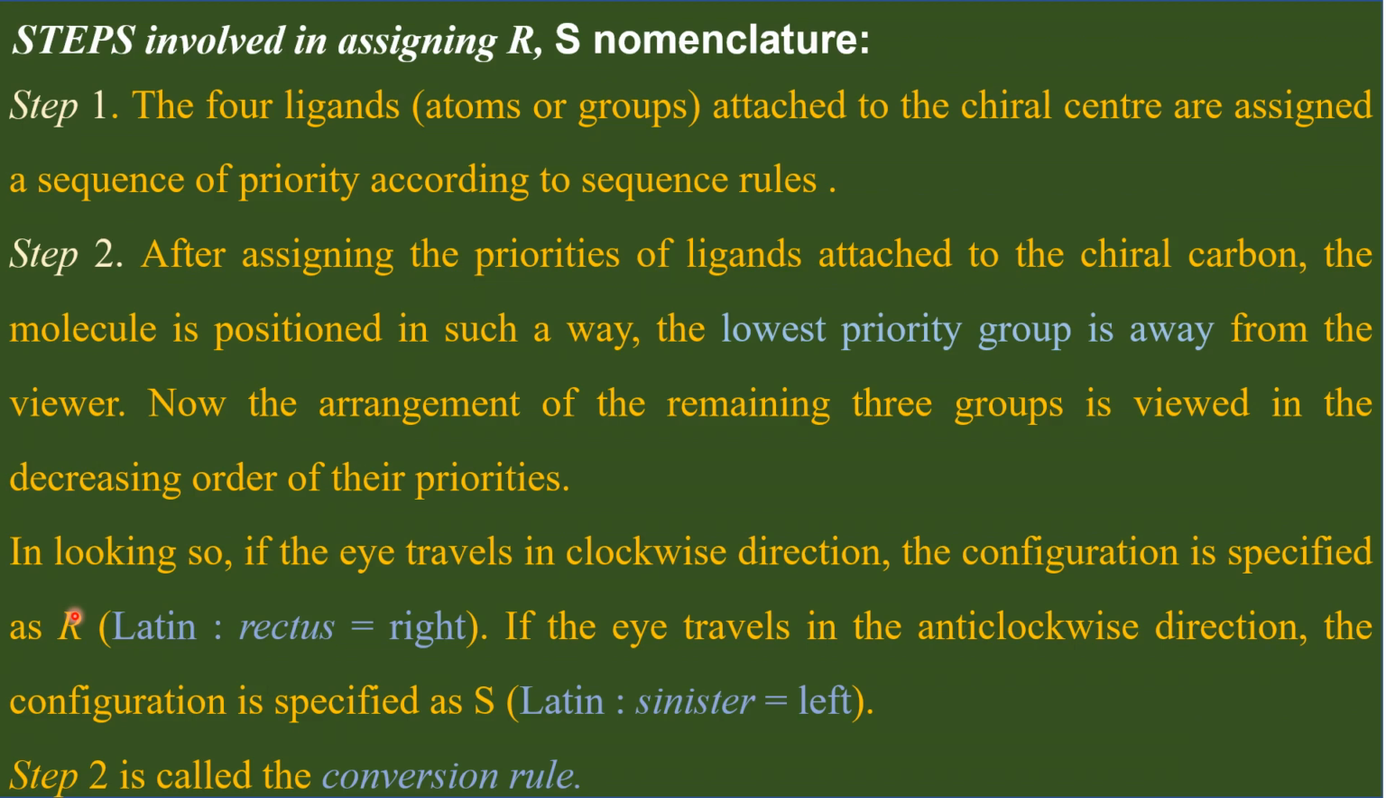And another coincidence is Cahn. The full name of this scientist Cahn is Robert S. Cahn. So his initials are R and S. So there is a coincidence. So people started using R and S symbols, notations for assigning the configurations for chiral carbon atoms.